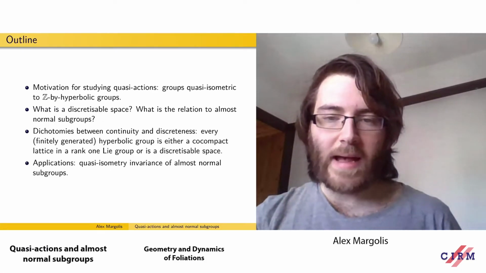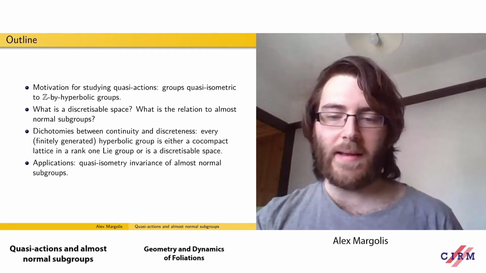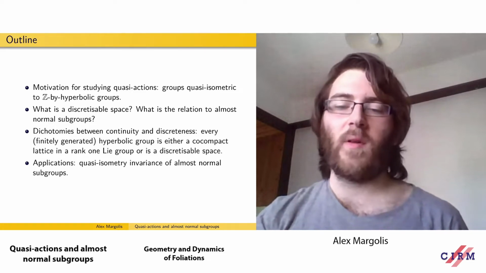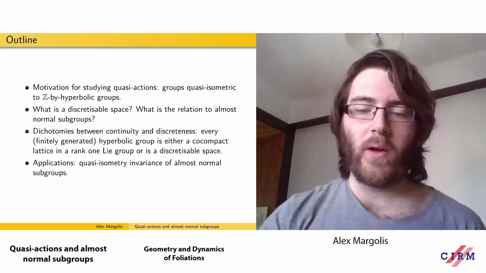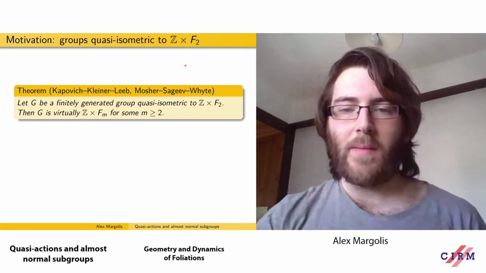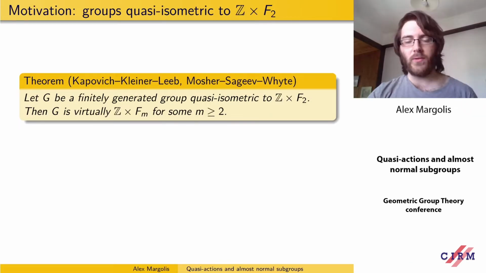And then I'm going to talk about some applications to quasi-isometric rigidity. In lots of situations, you have normal or almost normal subgroups being preserved by quasi-isometries. So a baby case that I'm going to be talking about is the following. It's the theorem of Kapovich, Kleiner and Leeb, and Mosher, Sageev and Whyte, or uses tools that they did.